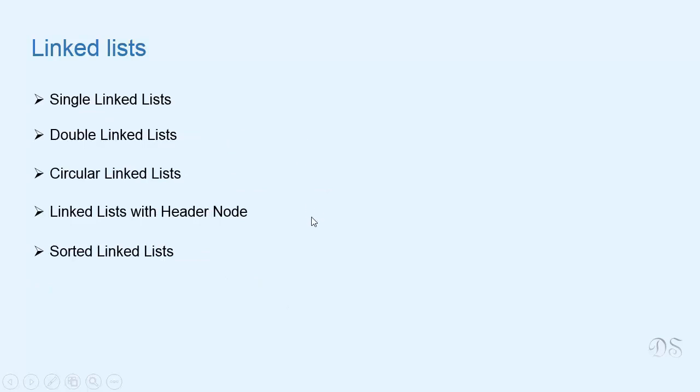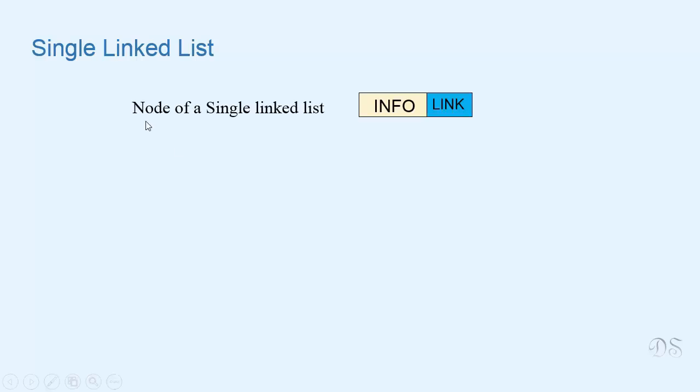Now these are the different variants of linked lists. In this course, we'll study these 5 variants, out of which the single linked list is the simplest one. So we'll start with single linked lists. A single linked list is made up of nodes where each node has two parts, the info part and the link part. The info part contains the list item, the actual data that has to be stored in the list. And this link part is a reference to the next node of the list.